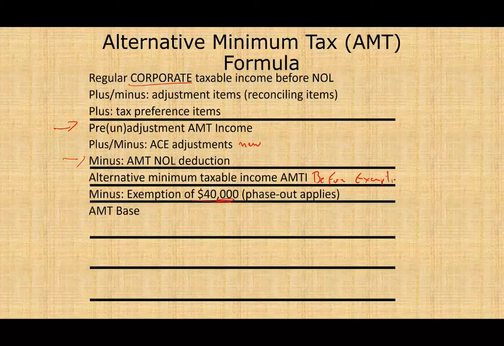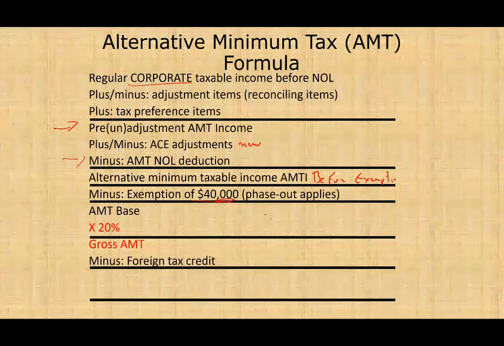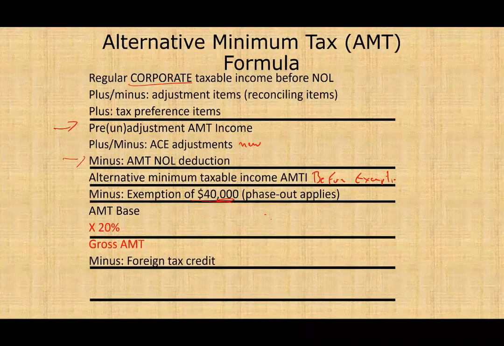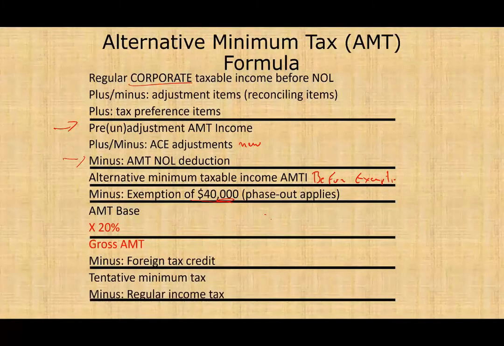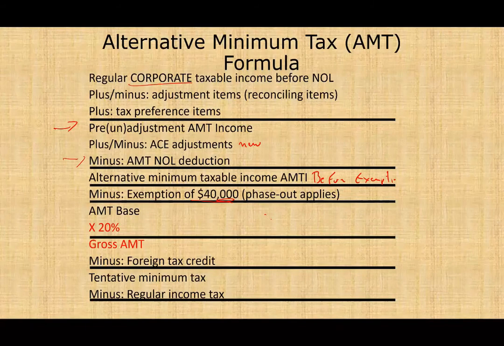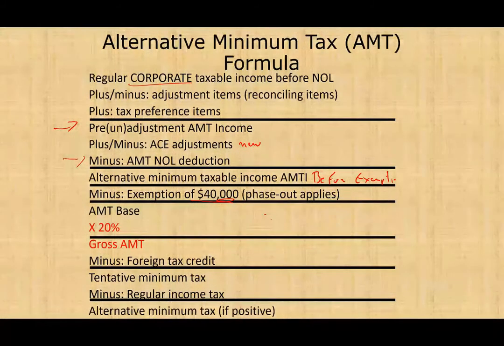Once we get to the AMT base, this is when we multiply it by our tax rate, and notice there's only one flat tax rate. In the personal, if you remember, we had a 26 and a 28%. Well, for corporate, we only have one tax rate, 20%. Here we'll get to the gross AMT, alternative minimum tax. Then we have the right to deduct foreign tax credit, just like individual. And after we do so, we get to the tentative minimum tax, just like individual. And after tentative minimum tax, we compare this to the regular income tax, which we calculated separately somewhere else. Then if the tentative is greater than the regular, we have an alternative minimum tax. And this is basically the overall formula.